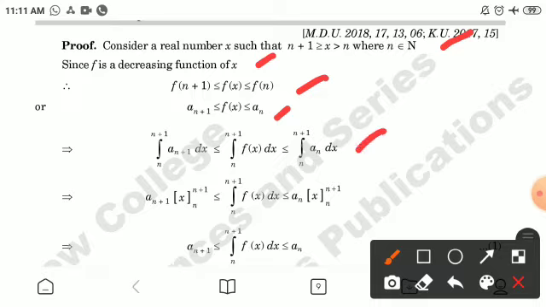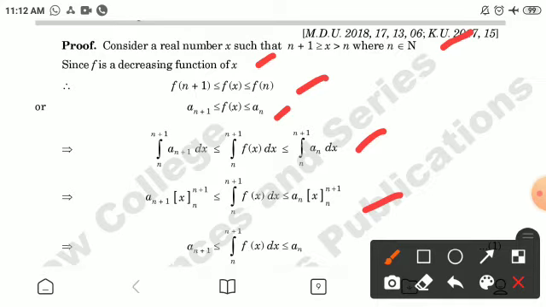This also implies, integrating, that the integration of a_(n+1) from n to n plus 1 is less than or equal to the integration of f(x) from n to n plus 1, which is less than or equal to the integration of a_n dx from n to n plus 1, and this implies